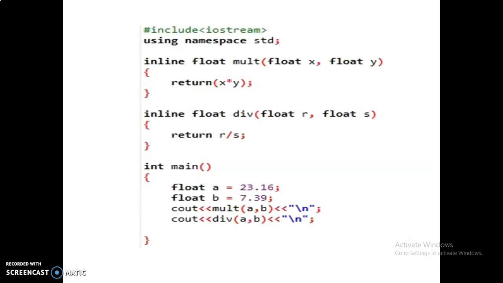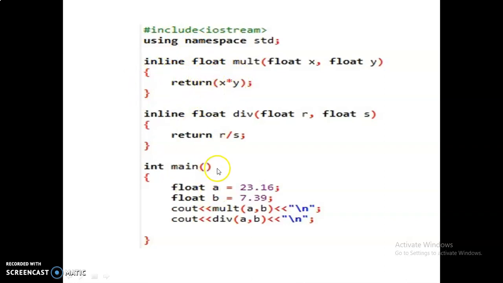So this is the example of the inline functions. Here in the main function, two variables are declared dynamically and the function is called here. The value of A is 23.16 and the value of B is 7.39. When this function is called, it goes to the function calling. This is the inline function.